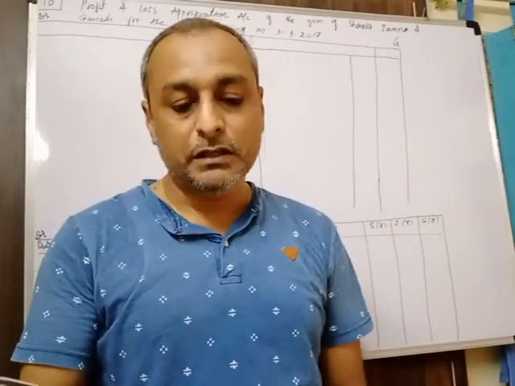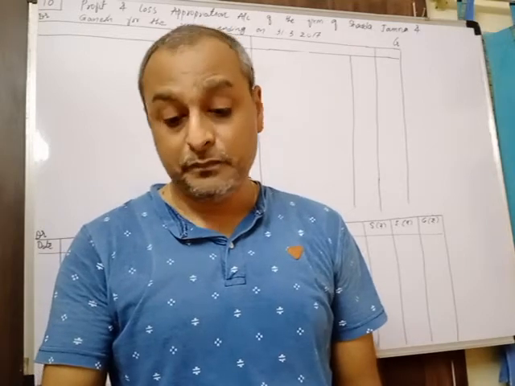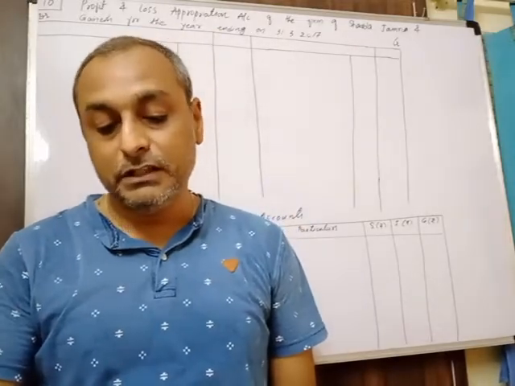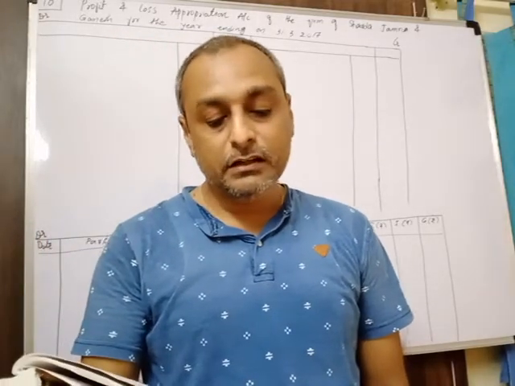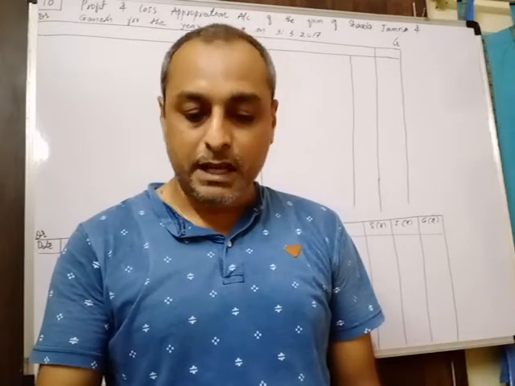So I'm reading the question. Listen to me and see in your textbook also. Sharda, Jamna and Ganesh are the partners of a firm. So there are now 3 partners in the firm. On 1/4/16, their capital was rupees 72,000, rupees 48,000 and rupees 24,000 respectively. That is their opening capital.